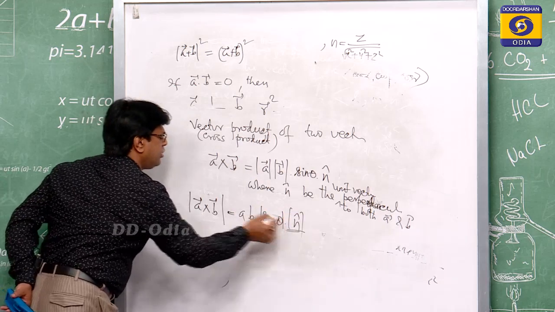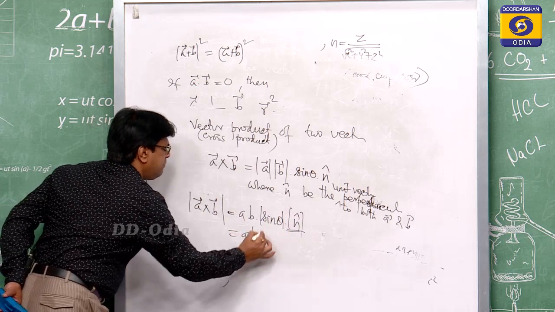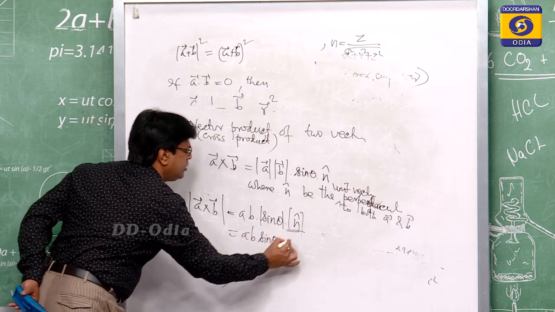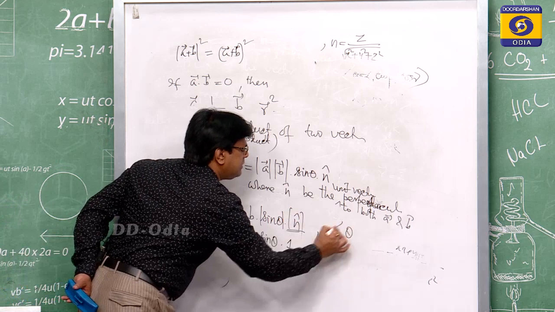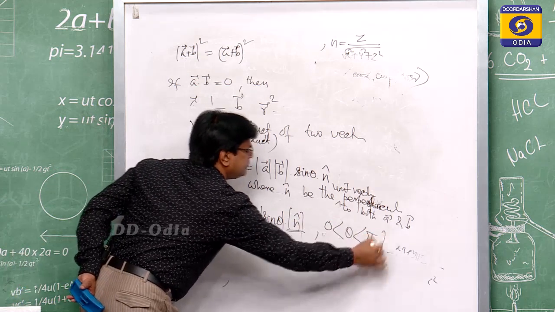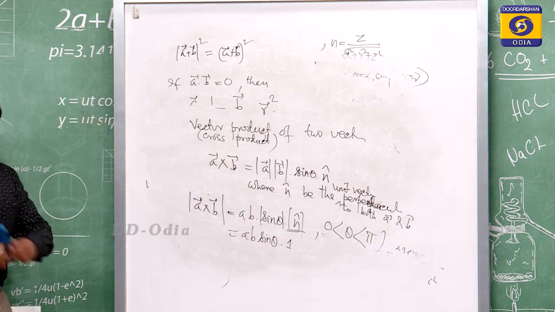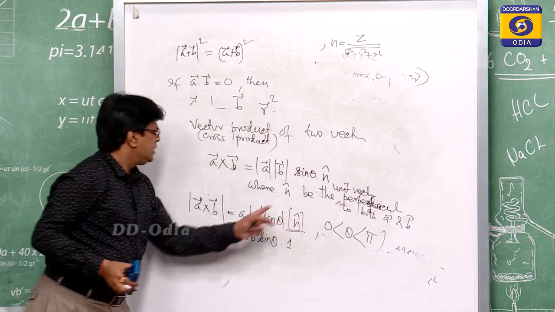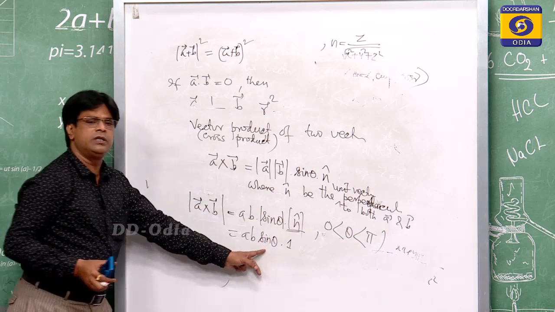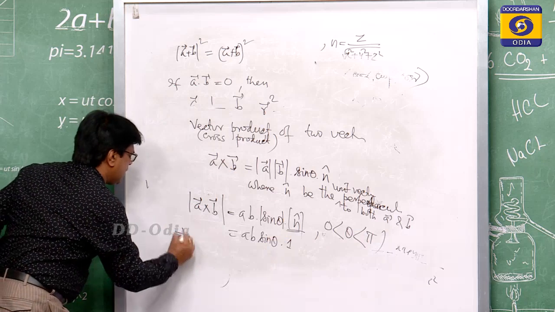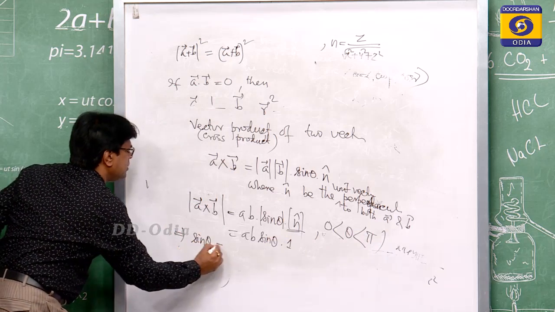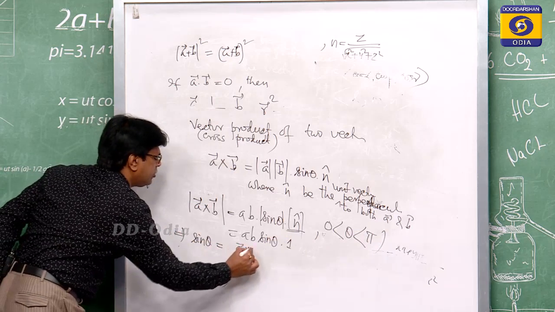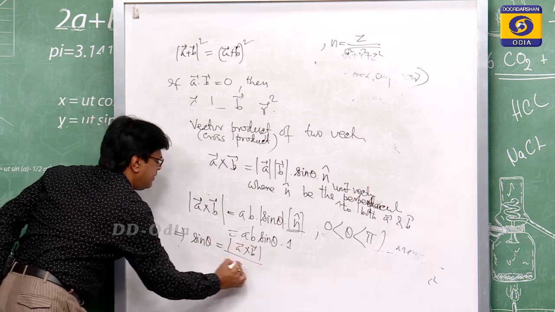So, n cap has magnitude 1, because this is your AB sin theta into 1, because theta lies between 0 and pi. Within 0 to pi, sin theta is always positive, so the magnitude of sin theta is also equal to sin theta. So, sin theta is equal to |A cross B| by |A||B|.